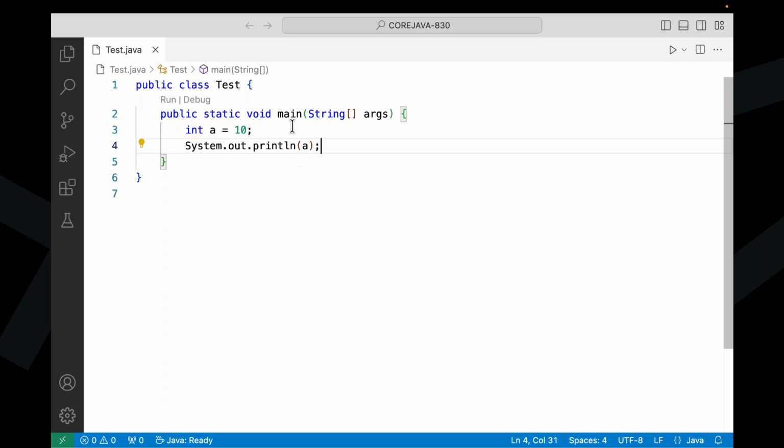Right, sir. Then main is the main method class name. Now just think about these two lines of code. Main is for the sake of preparing and executing the program here. Now, what is the identifier here in the variable declaration? A is an identifier, not Test, of course. Test is a class name, sir. Main is a method name.